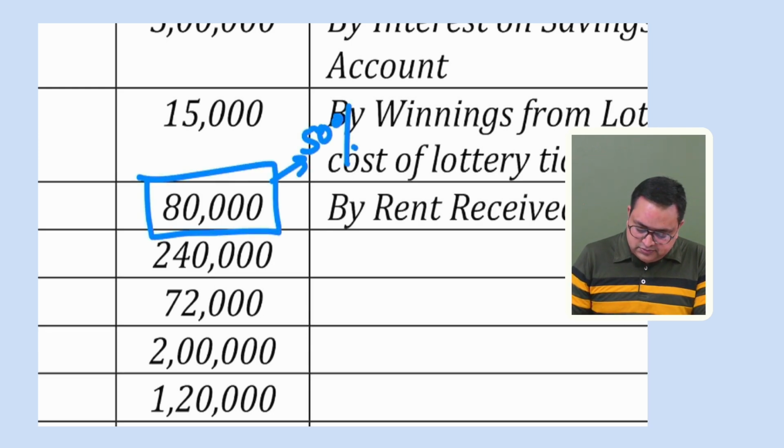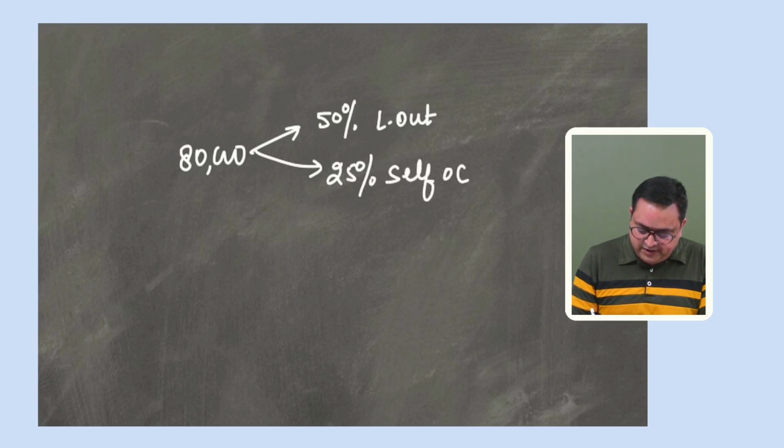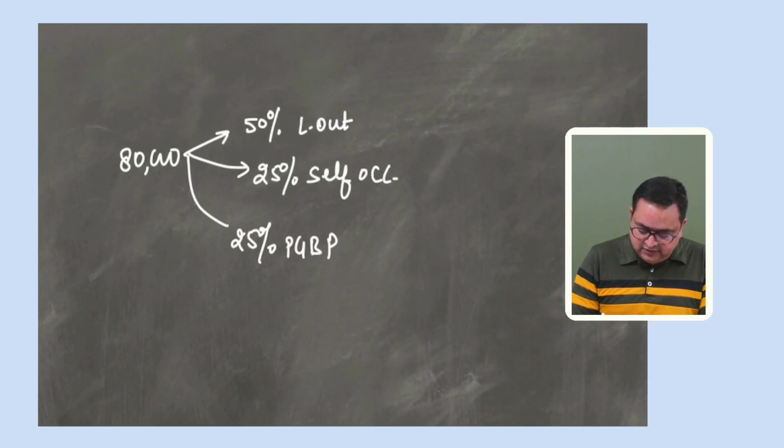See, this is 80,000. 50% is the let out portion. 25% is the self-occupied portion. 25% is PGBP, right? How much is the amount? 80,000, 50% is 40,000. This is 20,000 simple. This is 20,000. This is not paid.